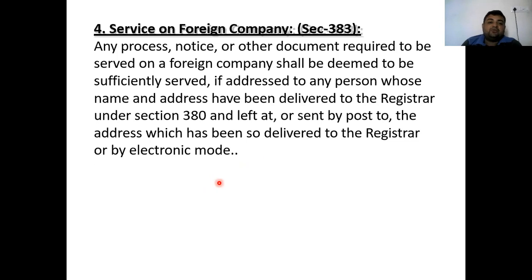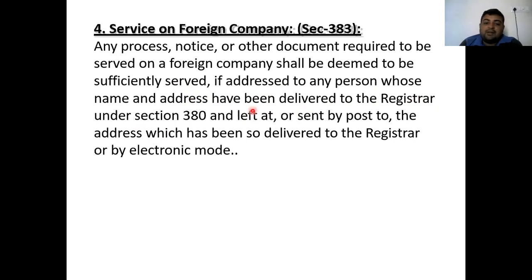Next is section 386, that is service on a foreign company. Here, any process, notice, or documents required to be served on the foreign company shall be deemed to be duly served. It means it is deemed to have been served in India if it is addressed to any person whose name and address has been delivered to the registrar under section 380. Section 380 belongs to the documents.